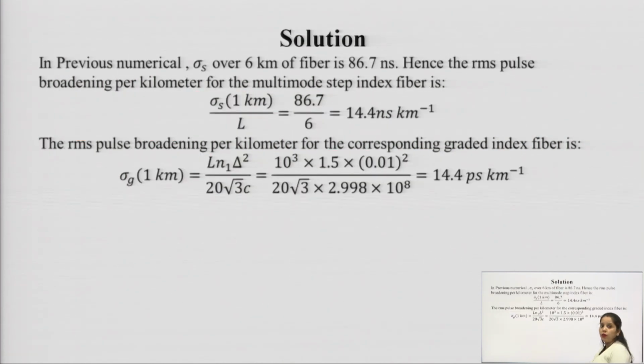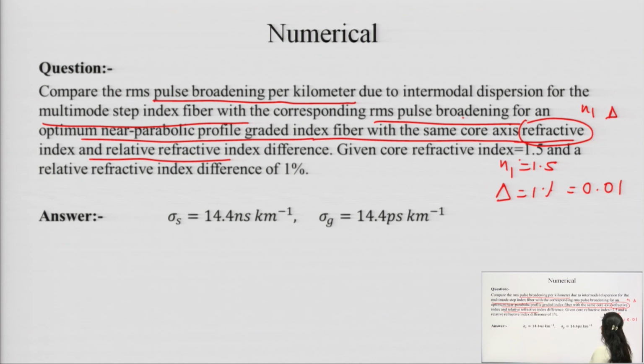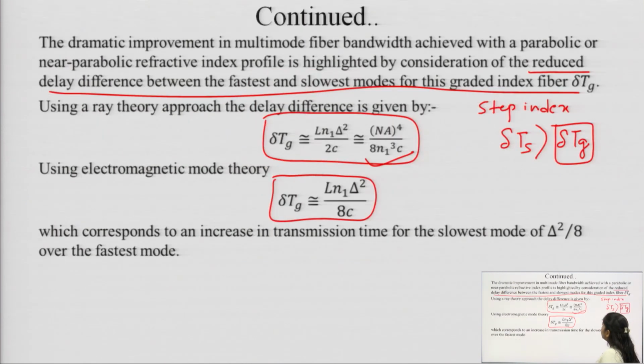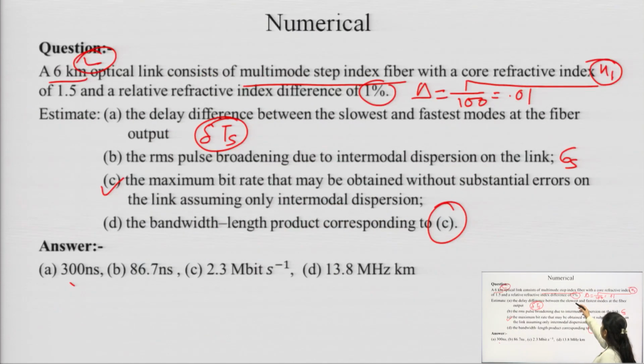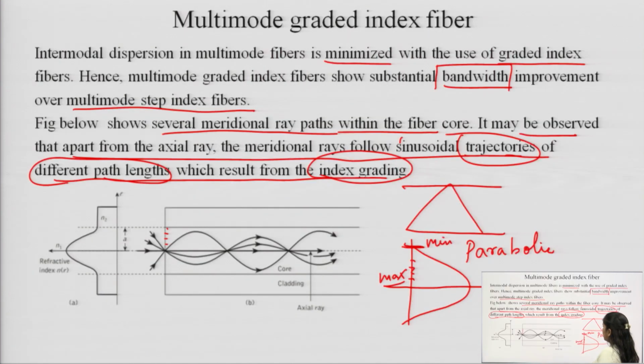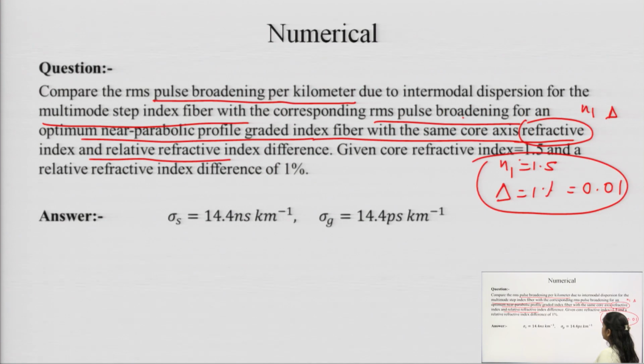Already we have calculated the pulse broadening for the multimode step index fiber with these values, n1 equal to 1.5 and del equal to 0.01, in the previous numerical. If we see here also, the same values exist, and L is taken to be 6 kilometer also.